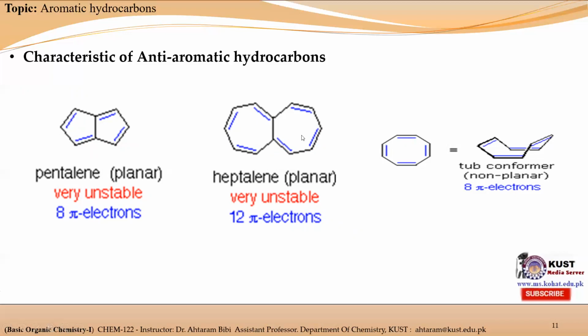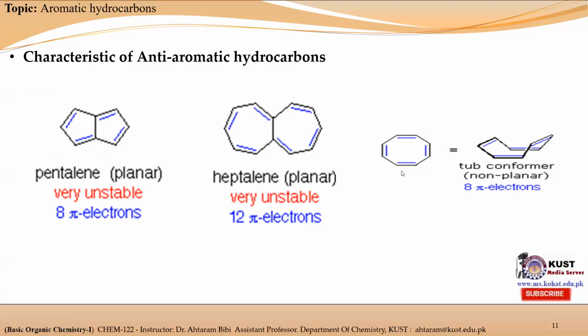Here is an example of the heptalene molecule. It is cyclic in nature. It is fully conjugated. Each atom is sp2 hybridized, and it has a planar structure, and it possesses 6 pi electrons in this ring and 6 pi electrons in this ring, 12 pi electrons. And according to Huckel rule, if the molecule possesses the first three properties and possesses 12 pi electrons, then it is considered an anti-aromatic hydrocarbon.